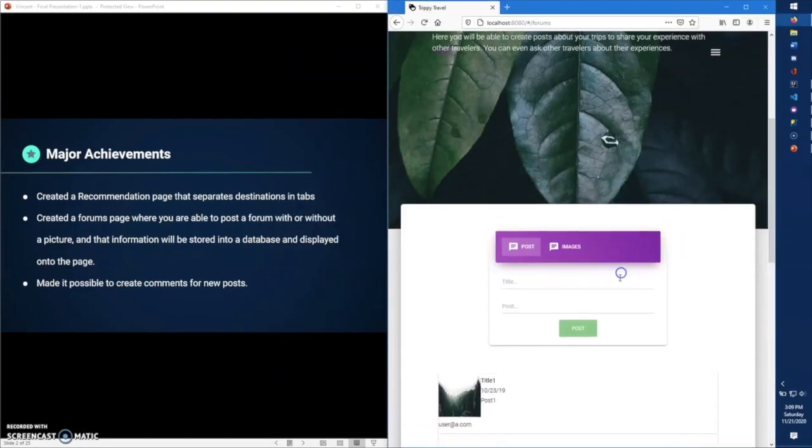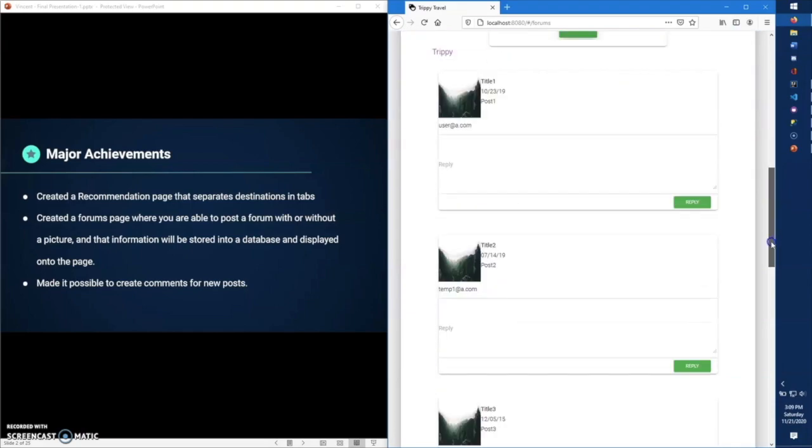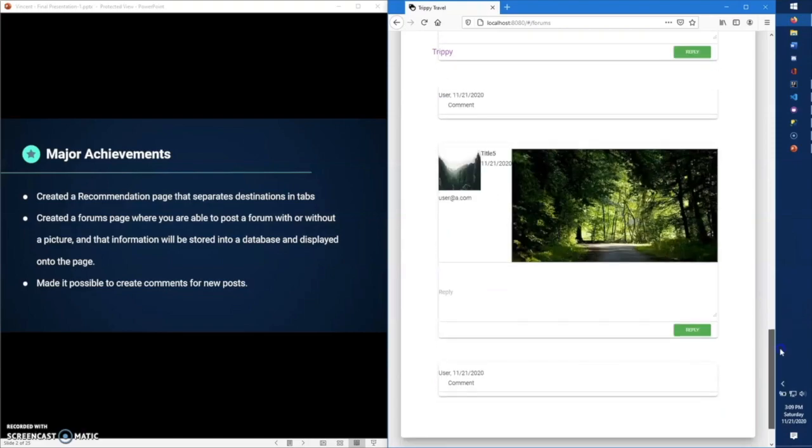So if I create 2 new posts, one without an image and one with an image, and if we scroll down here, as you can see, title 4, November 21st, 2020, post 4, and the username that I am logged in as at the moment. And we can see here title 5 and then the image that I selected.